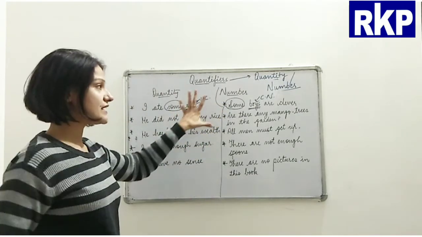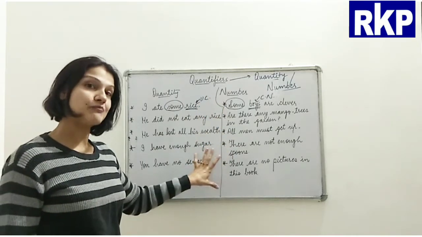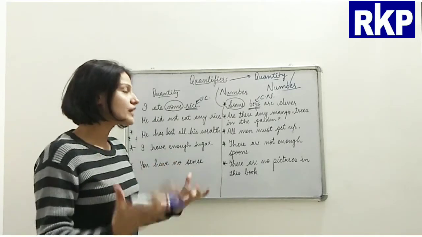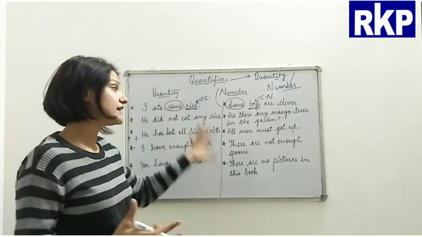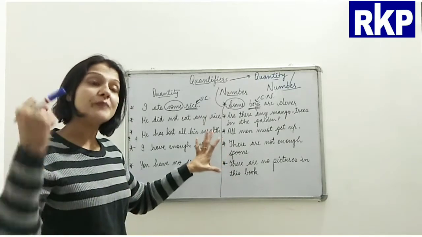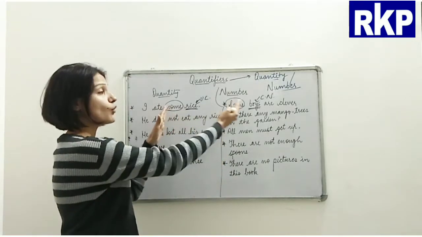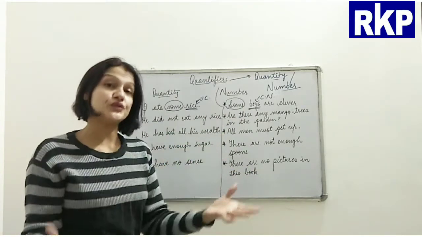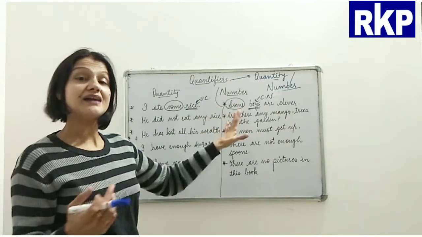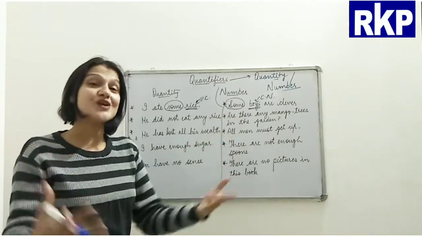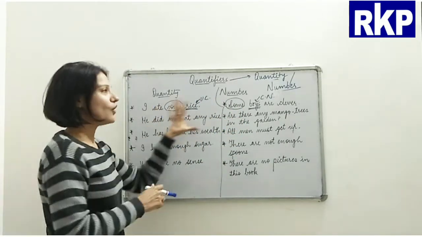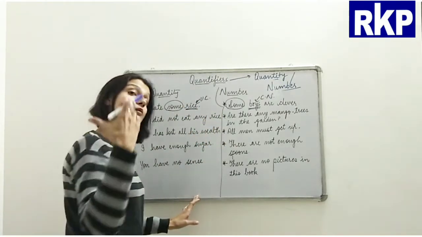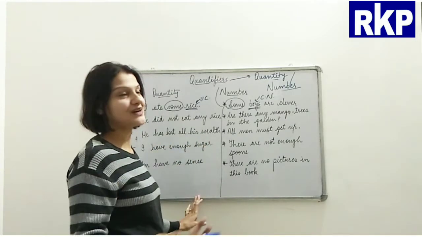So in whatever examples I have taken here, my motive behind writing these sentences is to make you understand that the quantifiers that I have used here can be used both with countable and uncountable nouns. This is what I want to convey. So all the quantifiers that have been used here can be used with both countable and uncountable nouns.